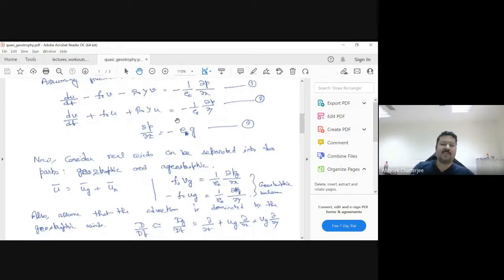Okay, so these are our three equations. We also assume certain more things. We are assuming that my wind field, or the velocity field, can be decomposed into geostrophic and ageostrophic components. So what is the geostrophic component? Geostrophic component means it is obeying this law: f naught Vg equals 1 upon rho naught del Pg by del x. Here g denotes geostrophic. So my Ug current is based on the pressure gradient, and my Vg current will also be based on the pressure gradient. That is my geostrophic current or geostrophic wind.